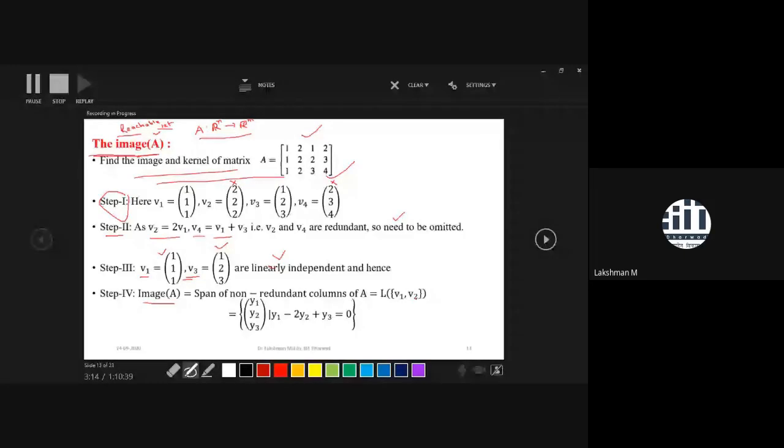So that means it is a linear span of two vectors. If you are taking two different, non-collinear directions, the resultant would be a plane. So this plane you will get. It is a homework how to find the plane from two non-collinear directions. I need to get the answer in this form, V1 and V3, because these are linearly independent, but the final answer must come in this form.